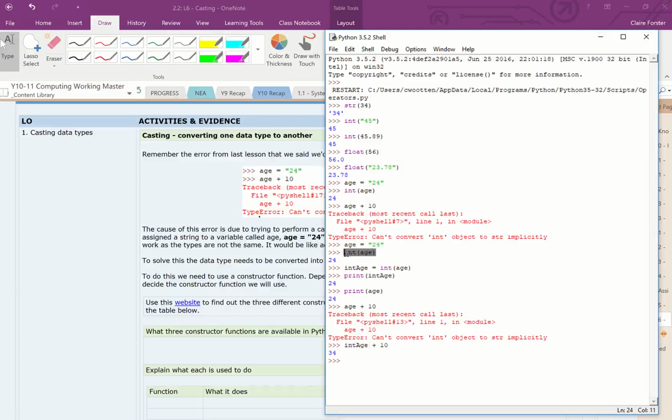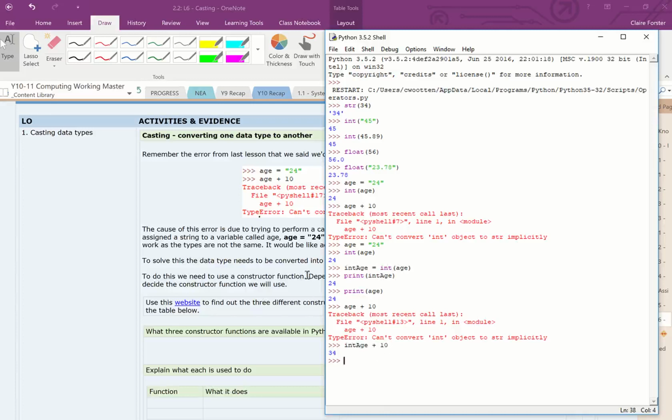I then converted age into an int, and that did that on the shell but didn't store it back in age. So age is still 24 as a string. Here we've got a new variable and I assigned it with the converted age. So using the converted age, I can then do the calculation.